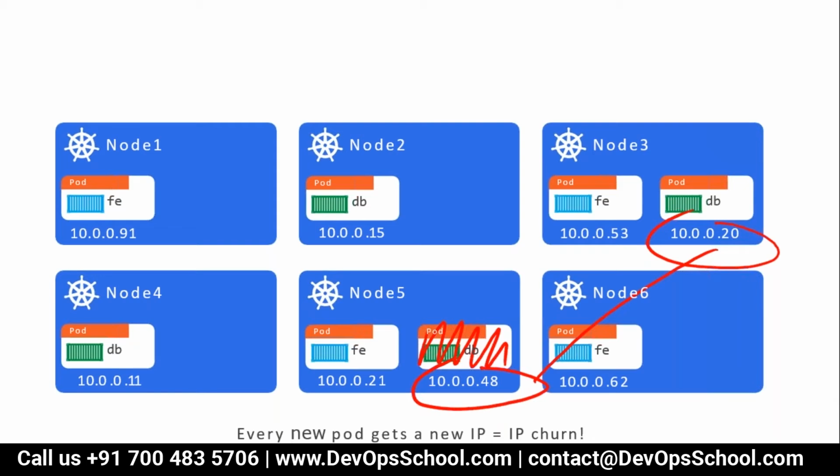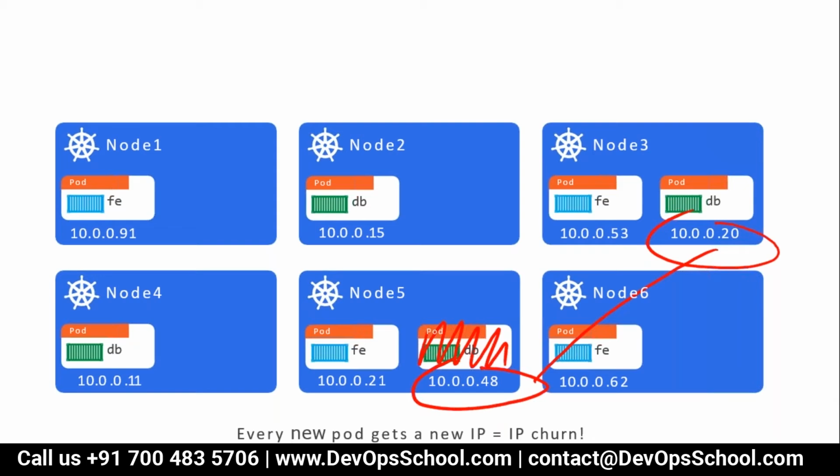So guys, if you just look at this image, in your cluster you have 6 nodes. Node 1, 2, 3, 4, 5, 6. If you look at it very carefully, each node has a pod. Some pods are front end pods, some pods are database pods.